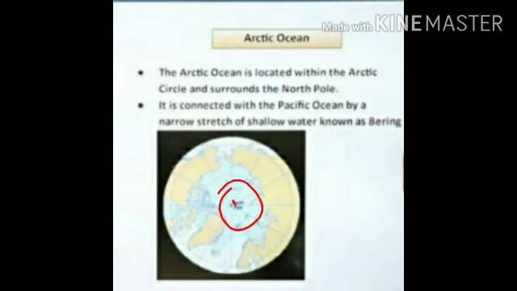Now you can see over here in the picture with the red circle, this is the North Pole and around it is the Arctic Circle. The Arctic Ocean is almost touching the other oceans also, from down the Atlantic, from above the Pacific Ocean. So almost it is touching all the oceans.